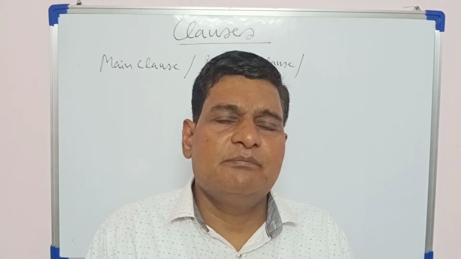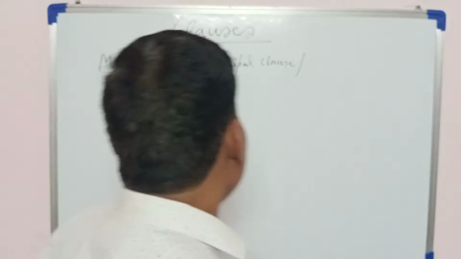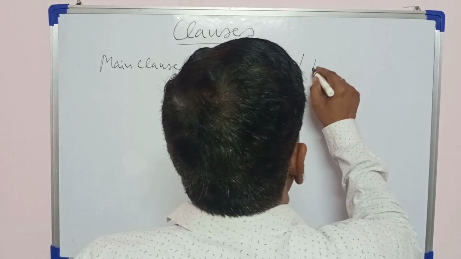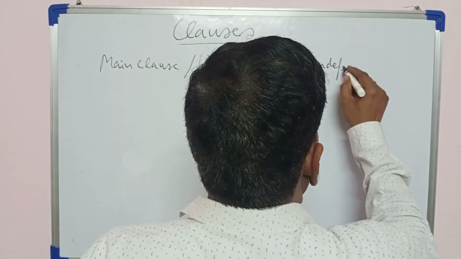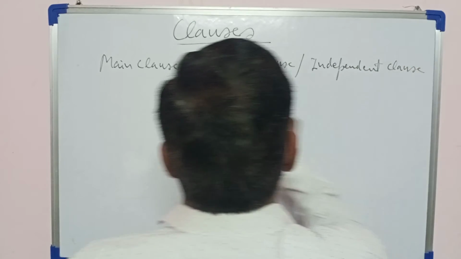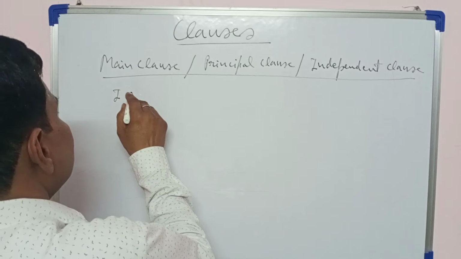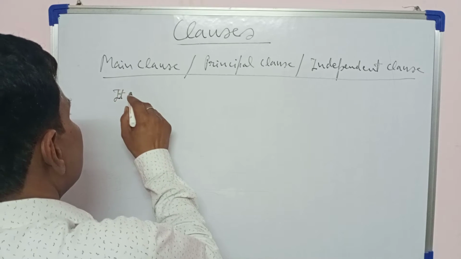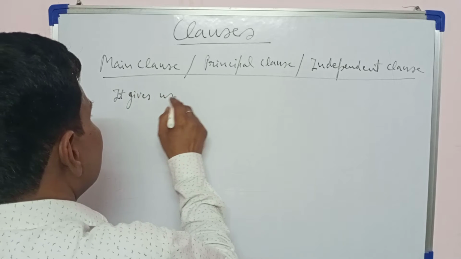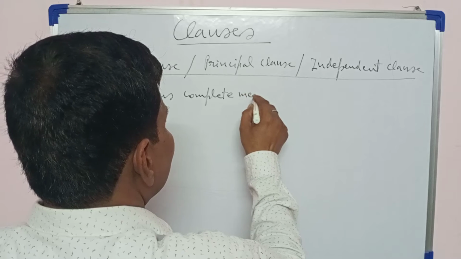For its meaning it does not depend on others. So let's understand the independent clause. It gives us complete meaning.